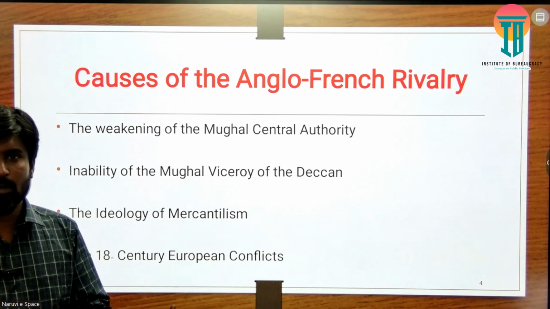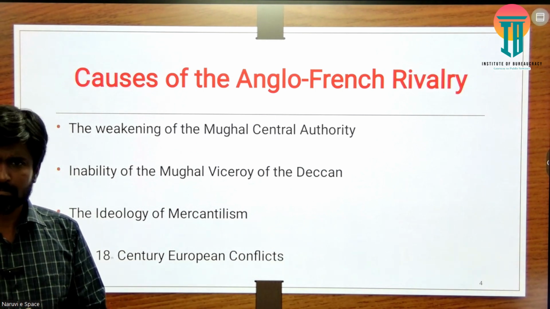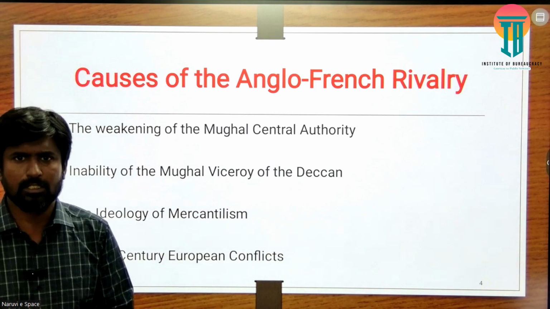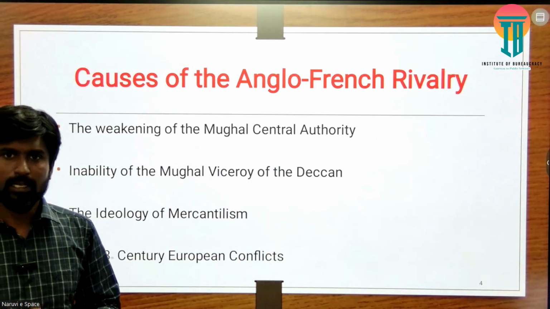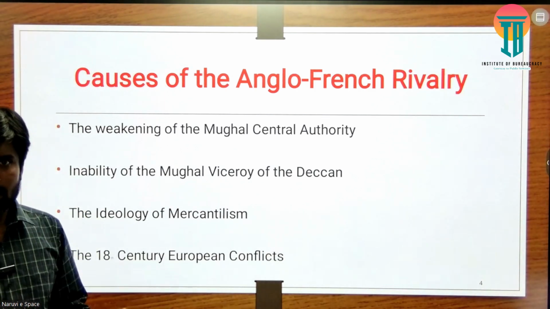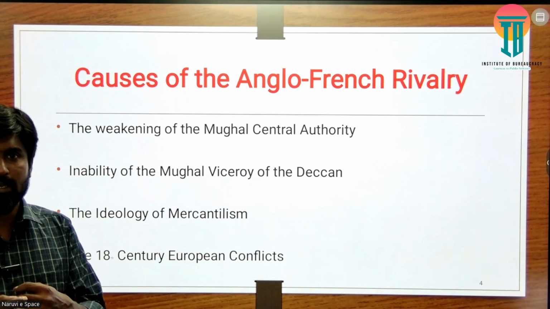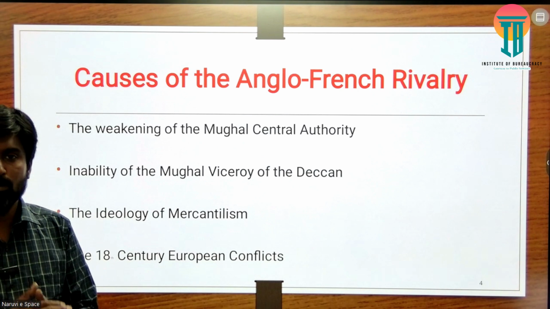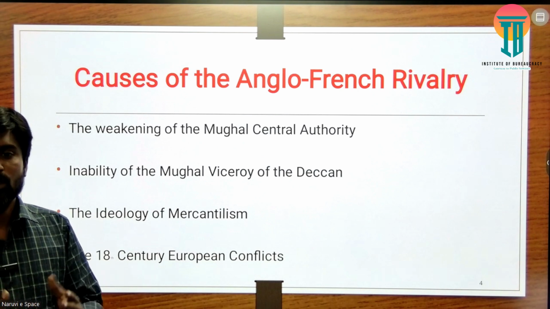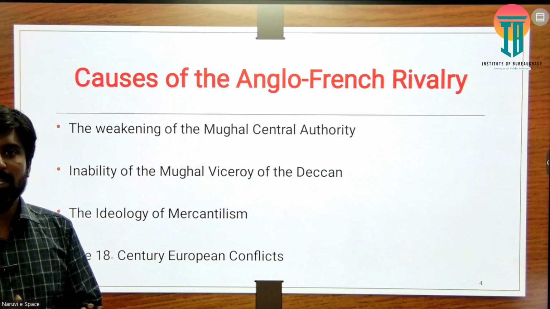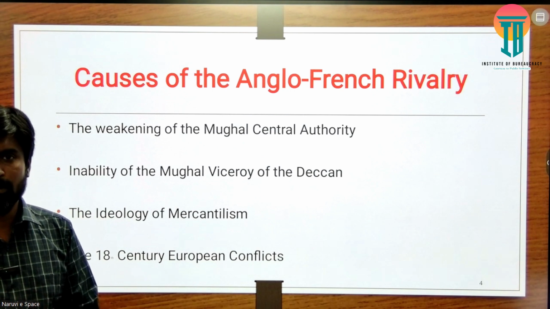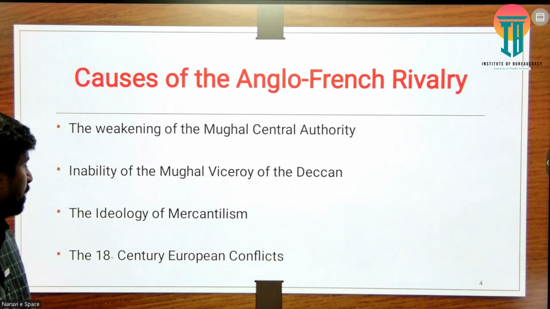For example, North America, South America, Africa, and Southeast Asian nations. Everywhere this conflict existed, but in India also, this continued as a process. So the British were very clear. When both the French as well as the British carried this policy, if they wanted to eliminate one person, automatically the other would be more profitable through the trade.